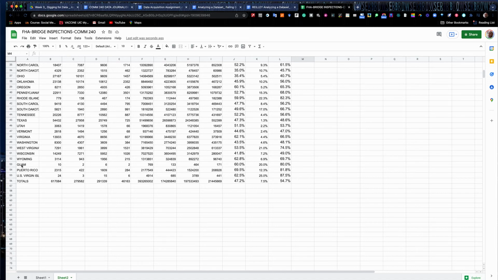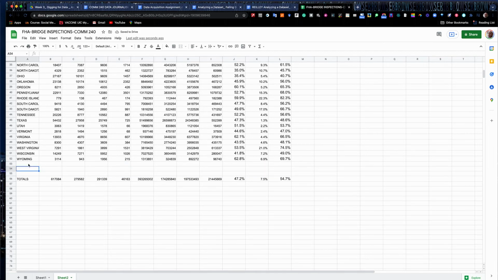This also includes Guam, Puerto Rico, and the U.S. Virgin Islands. It also includes totals down here. So it adds everything up for the whole U.S. as well as these other countries, I guess you could say, although they're included in this study. I would delete these out just because we're going to compare states right now, and these aren't states. We'll do the states and the District of Columbia. We'll include D.C. in here. So we can delete these out.